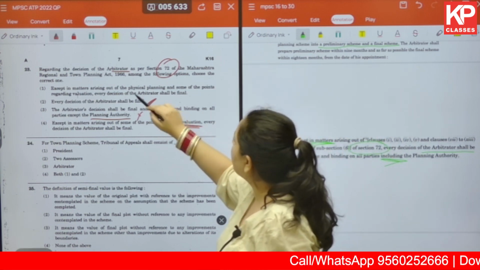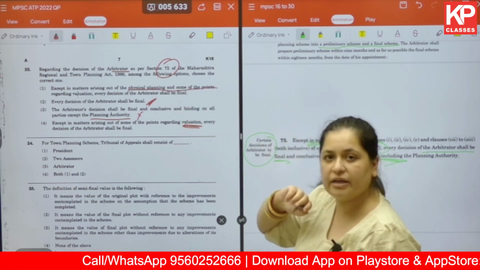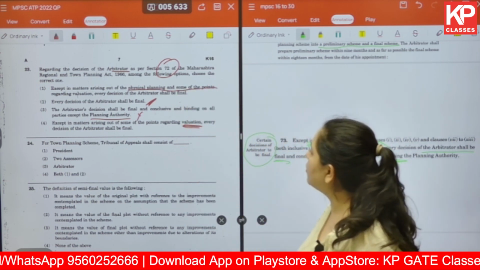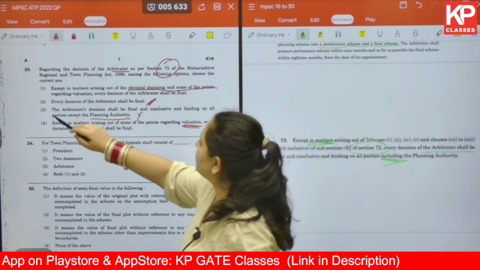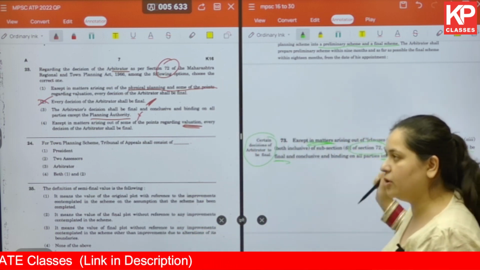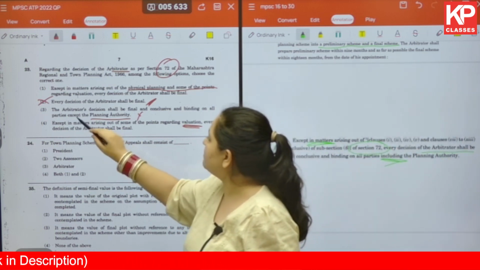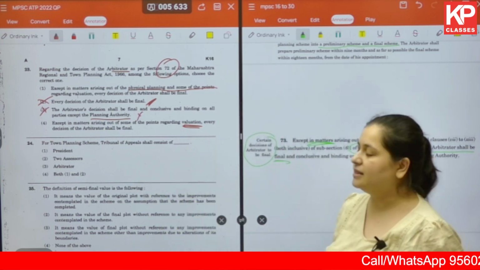So in the first one, we were talking about points regarding physical planning and some points regarding valuation. In the fourth one, we are talking about only valuation. So we know that every decision of arbitrator is not final, since we are talking about a lot of clauses over here, and except planning authority is also not correct, because we have seen that it is including.